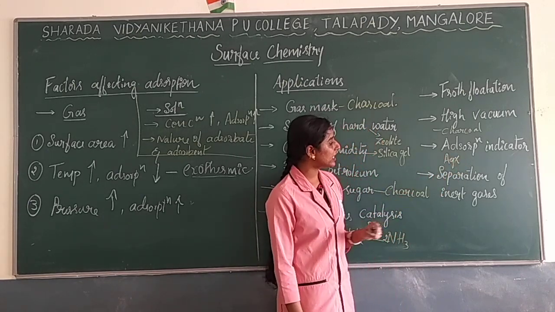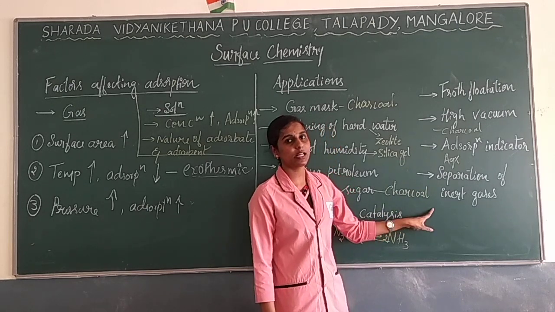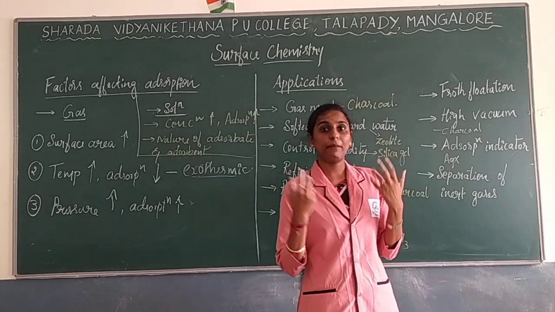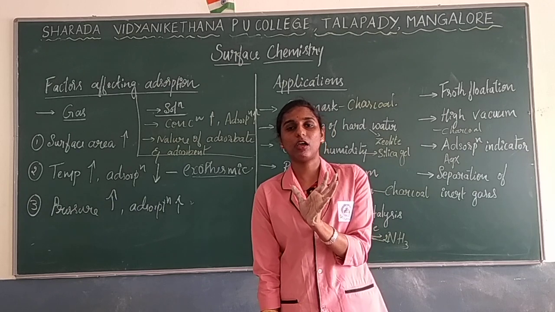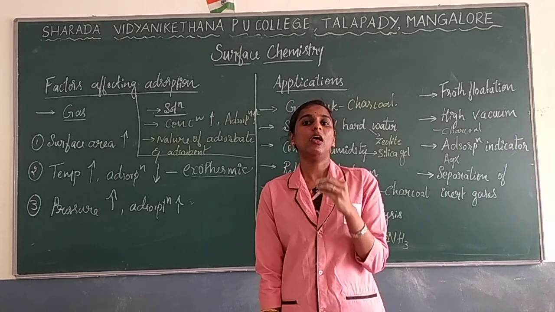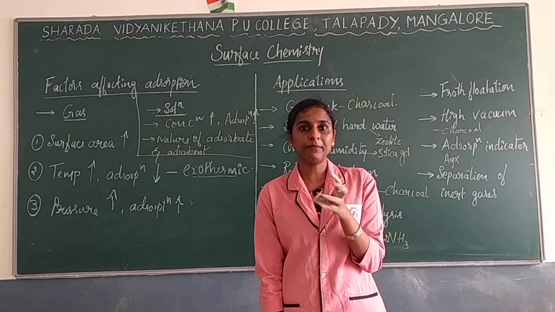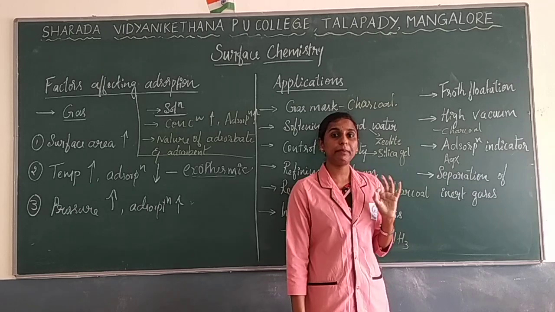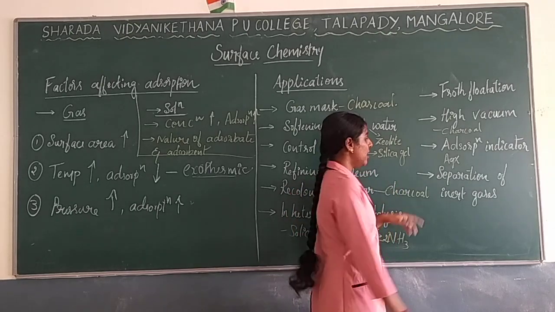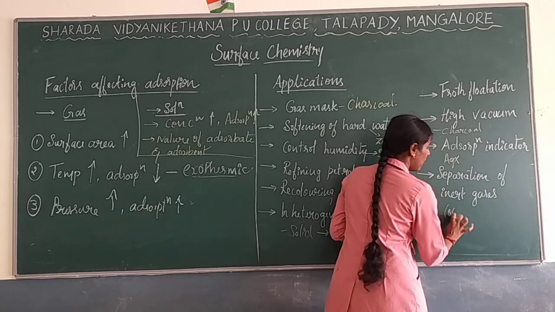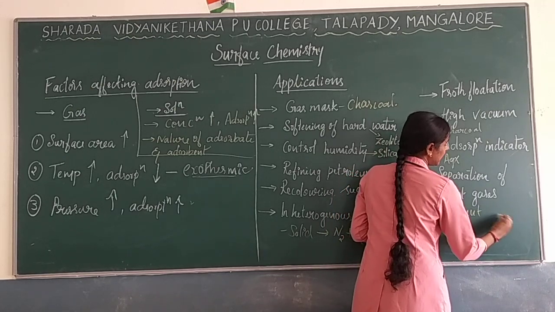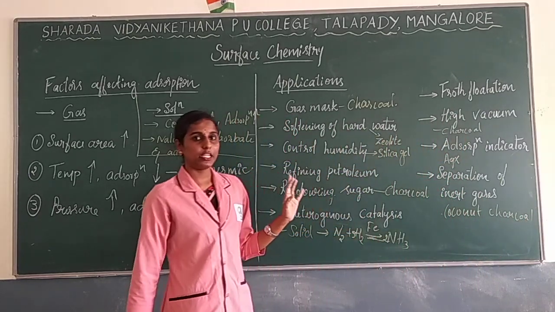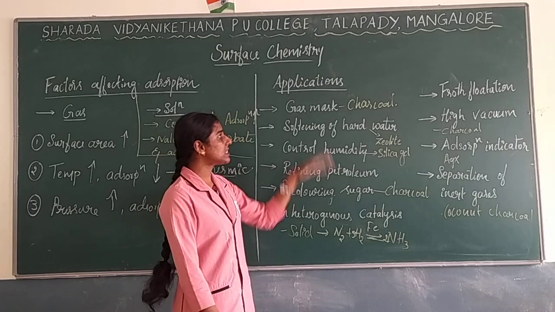The next one, the last one, is the separation of inert gas. That is your noble gases. If they are present as a mixture, they will be separated by using coconut charcoal. If you burn coconut, whatever charcoal you get, by using that charcoal inert gas can be separated, maintained under different temperatures. Some more applications are there, but better you learn only these 5 to 6 applications. Learn whichever you feel is easy.